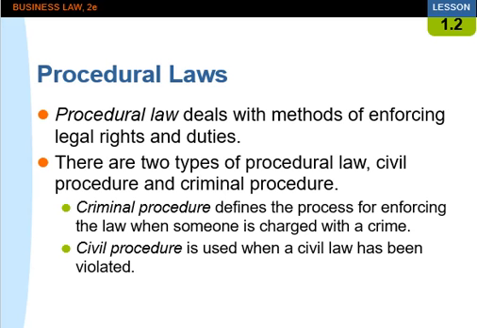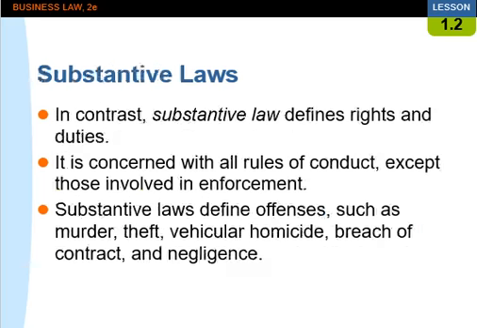There are two types of procedural law: civil procedure and criminal procedure. Criminal procedure defines the process for enforcing the law when someone is charged with a crime. Civil procedure is used when a civil law has been violated. Civil law is concerned only with private offenses. When a civil law is violated, the injured party will follow civil procedure to seek compensation for his or her loss. Police and public prosecutors usually do not get involved in private disputes.